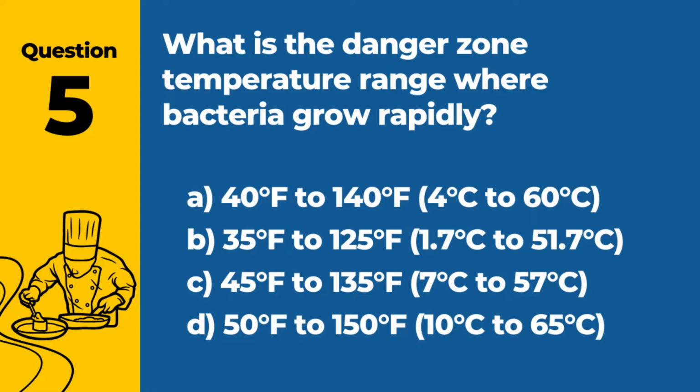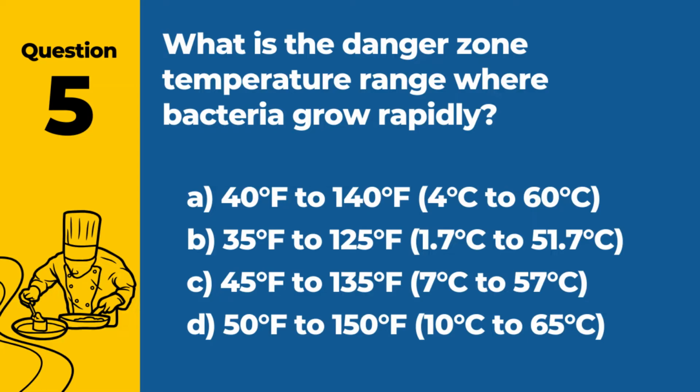Question 5. What is the danger zone temperature range where bacteria grow rapidly? A. 40 degrees Fahrenheit to 140 degrees Fahrenheit, 4 degrees Celsius to 60 degrees Celsius. B. 35 degrees Fahrenheit to 125 degrees Fahrenheit, 7 degrees Celsius to 7 degrees Celsius.